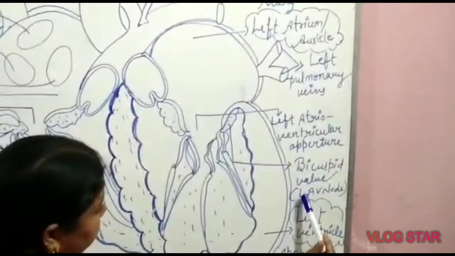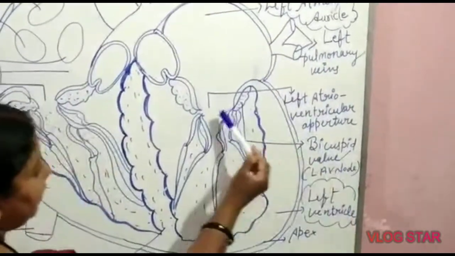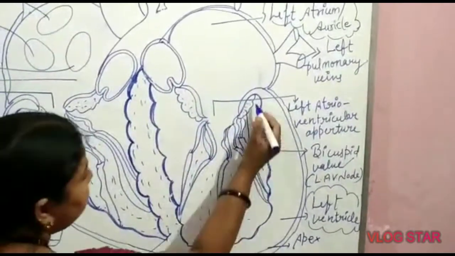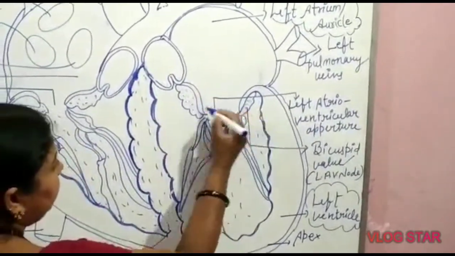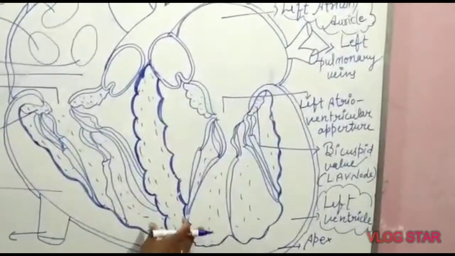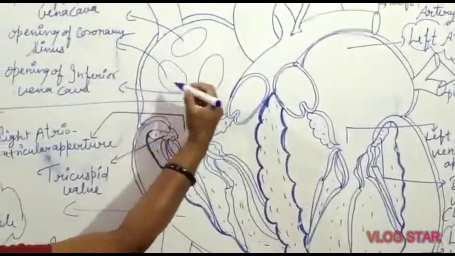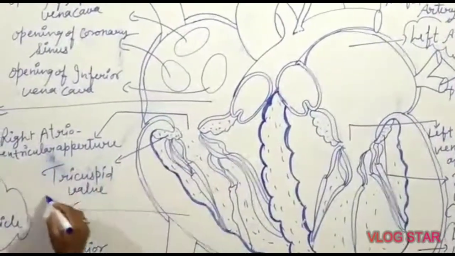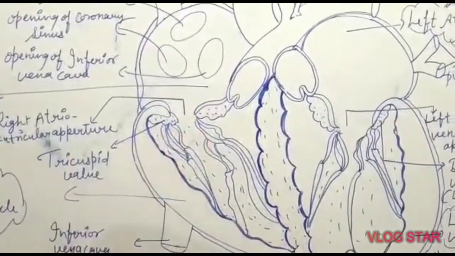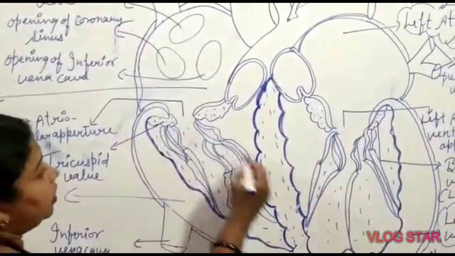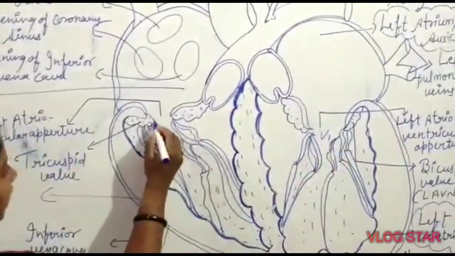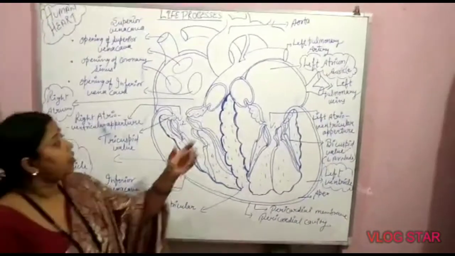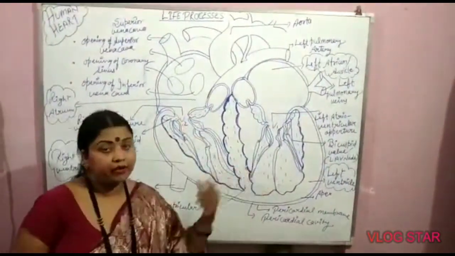It is also called the left AV node, the left auriculo-ventricular node. Similarly, between the right auricle and the right ventricle there is a tricuspid valve, valve number 2. This is V1 and this is V2. Clear? These are the openings between the auricles and ventricles.